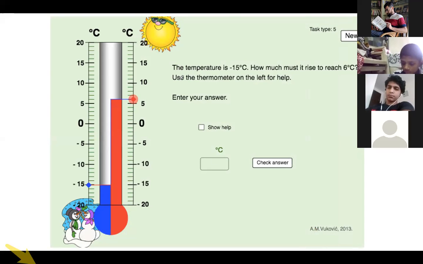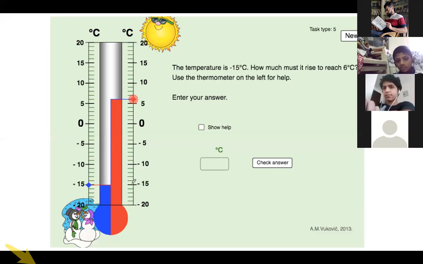Just see the temperature. Temperature is minus 15 degrees Celsius. Can you see the question? How much must it rise to reach 6 degrees? Use the thermometer on the left for help. This is the thermometer. It is already at minus 15 degrees Celsius and it has to reach this point, 6 degrees. Is it clear? 6 degrees here. Okay, so 21 degrees.